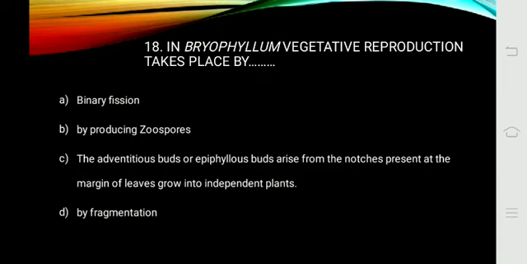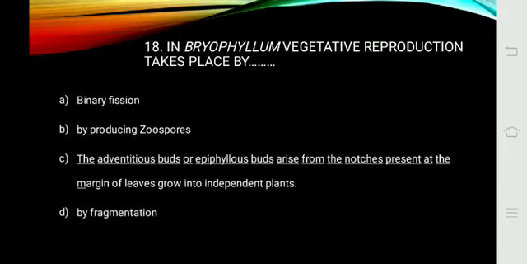And definitely binary fission is absent. Binary fission and zoospores are found in the lower organisms. And fragmentation is found in some plants but not in Bryophyllum. So option C is the right answer to question number 18.